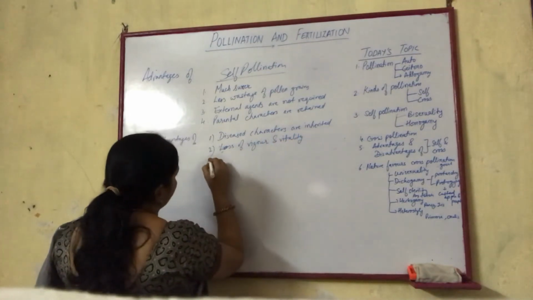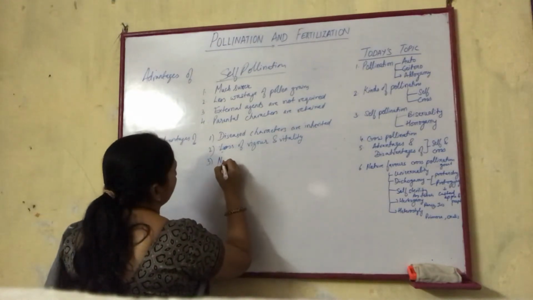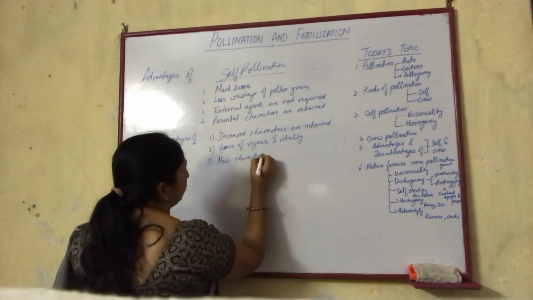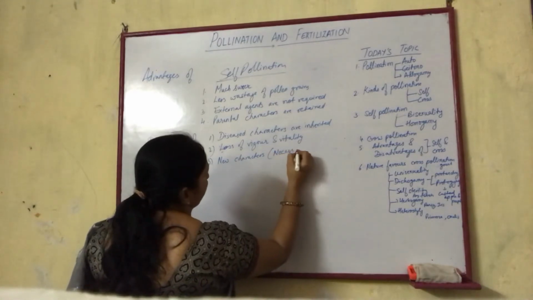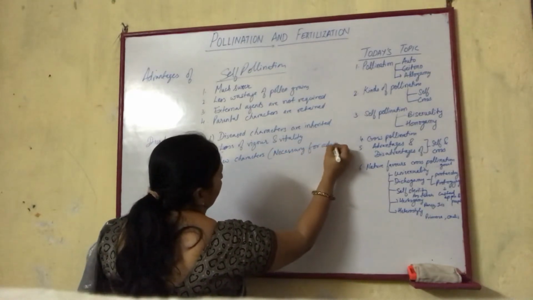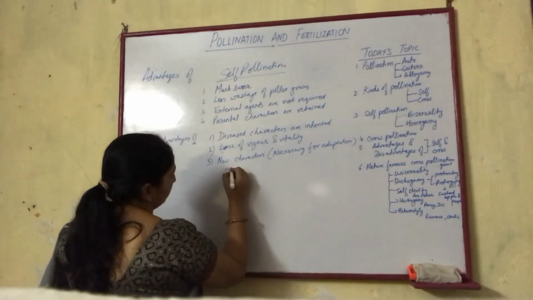Number three, new characters are not developed. New characters, which are necessary for adaptation, are not formed.